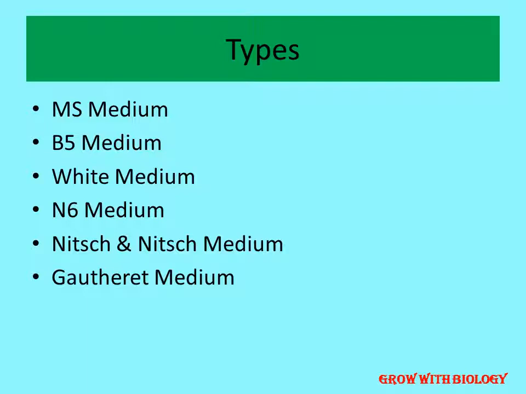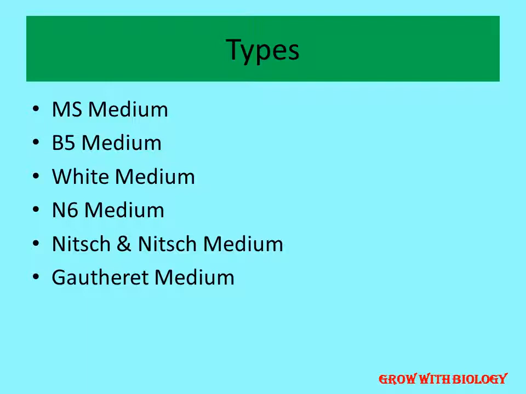Suppose we want to take the leaf as an explant. We will take a leaf, sterilize it, and then take not the whole leaf but the smallest part of it, and inoculate it in a medium. That medium will give nutrition to the leaf so that it can develop into a whole plantlet. It is not directly converting into a plantlet.